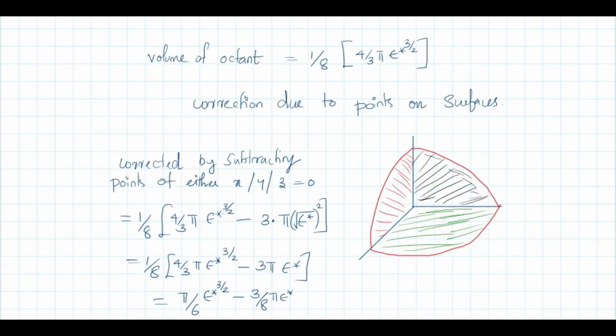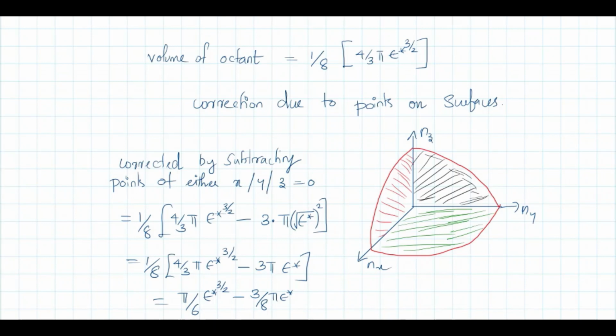This is the case with 2 dimension. Now, what about 3 dimension? For 3 dimension, we are considering 1 by 8 of volume of a sphere. You are considering the octant where nx, ny, nz, all are positive. So it is 1 by 8 the total volume of a sphere.